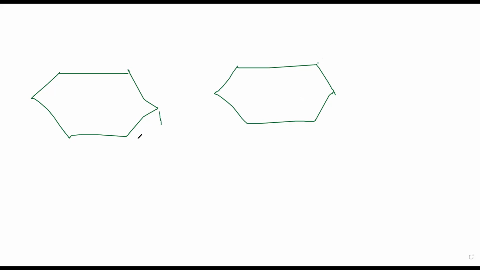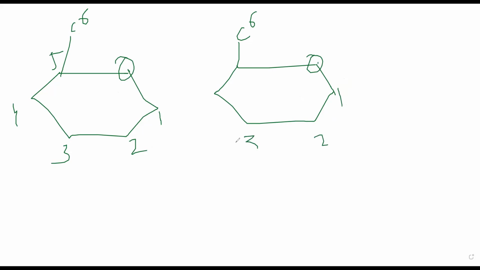So here you have 1, 2, 3, 4, 5, and you'll have another carbon 6 here, CH2OH wala. Okay, and you have another carbon CH2OH wala. That is the sixth carbon. Okay, that will make the 6 carbon glucose. Here you will have an oxygen. Okay, giving you the pyranose ring. So again 1, 2, 3, 4, 5, and 6th.